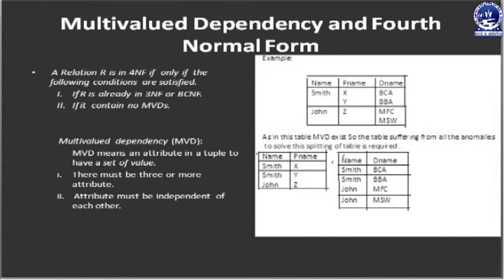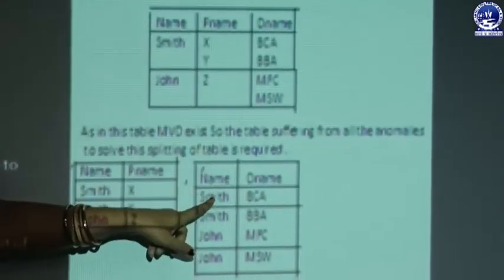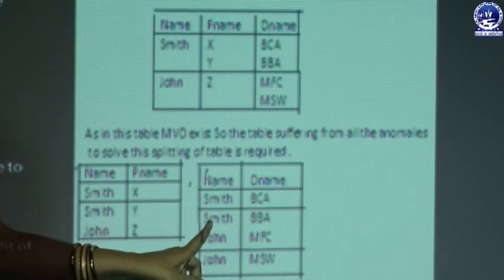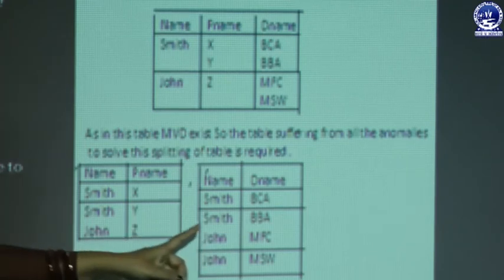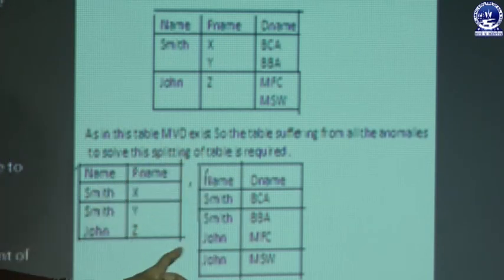So now we decompose the relation schema into fourth NF. The decomposition gives one relation schema containing name and project. You can see Smith with project name X, Smith again with project name Y, and John with project Z. Similarly, the other table contains the name field and the department field: Smith with the BCA department, Smith with BBA, and John with MFC and MSW. So this is about your fourth normal form.